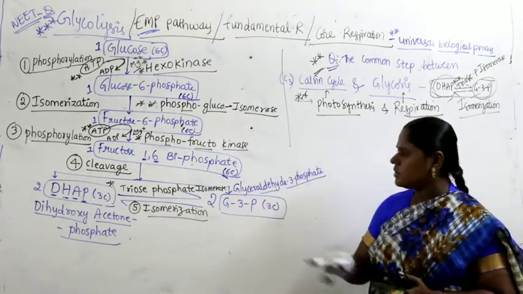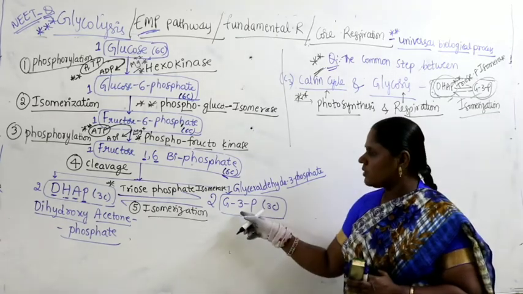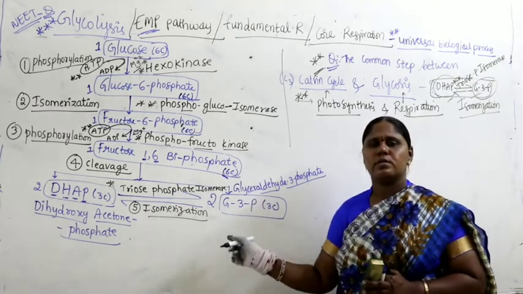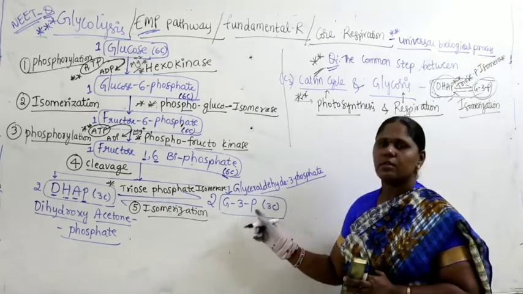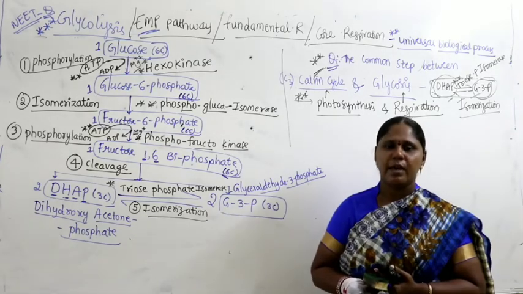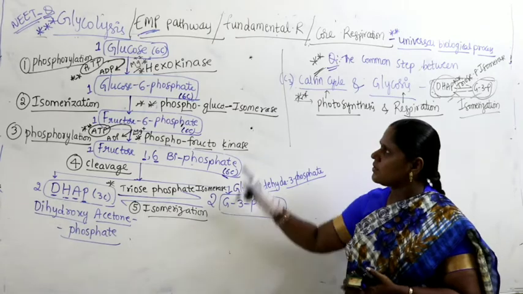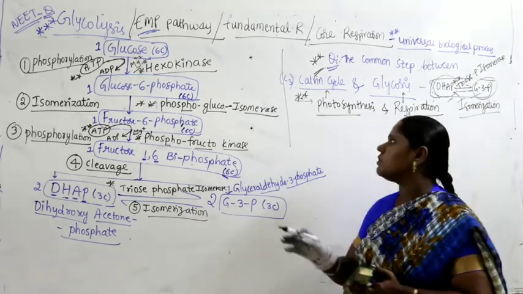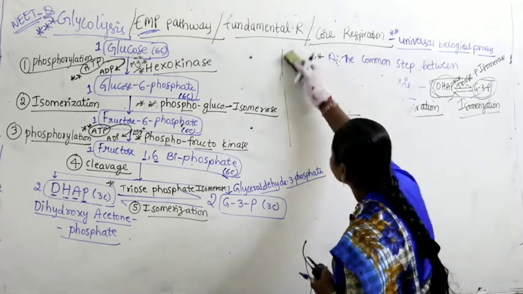Do you remember? You studied the same step even in Calvin cycle. Out of the 12 molecules of G3P, 2 molecules of G3P are involved in synthesis of hexose sugar, and the remaining 10 molecules of G3P are utilized in regeneration of RuBP in Calvin cycle. Right? Similarly, the same step occurs even in glycolysis. This question is very important. Hope you will note down this question.